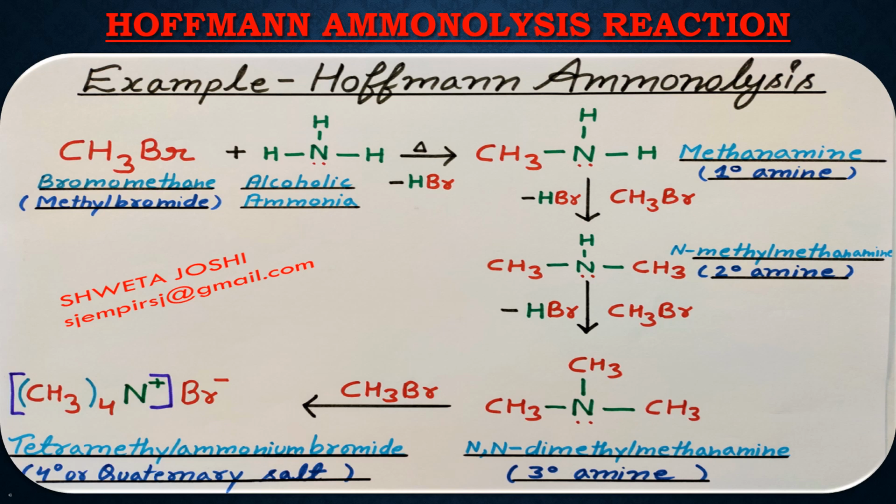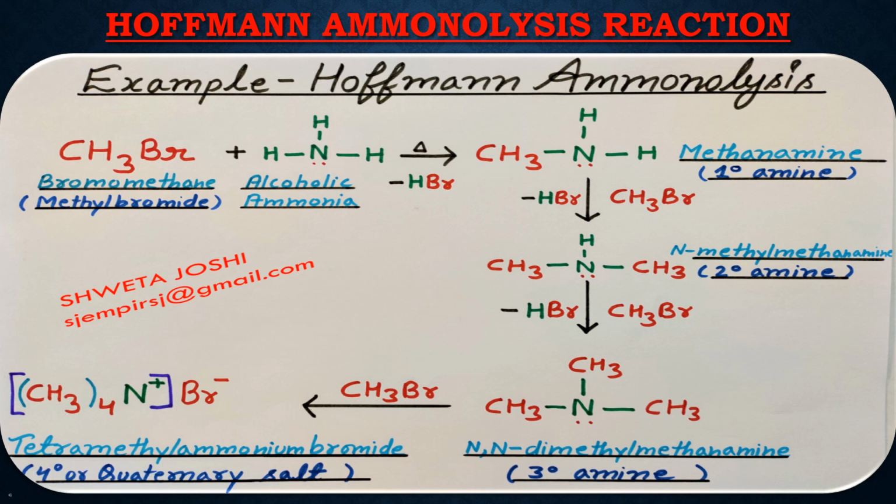Since in this reaction we have taken excess of CH3Br, again this 1 degree amine will react with CH3Br. In this reaction also HBr will be removed and the hydrogen position is substituted by a CH3 group. So after the reaction, N-methyl methanamine, which is a 2 degree amine, is formed.